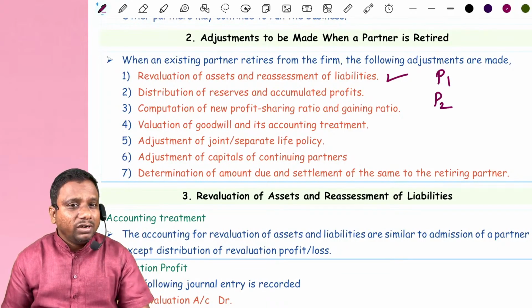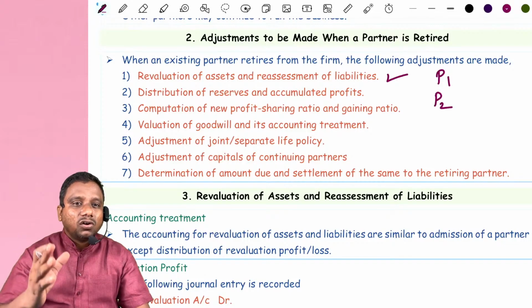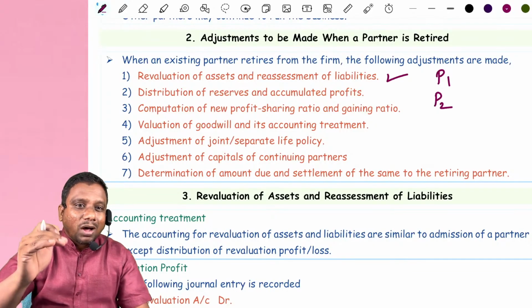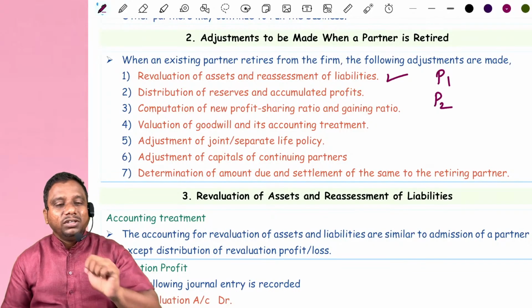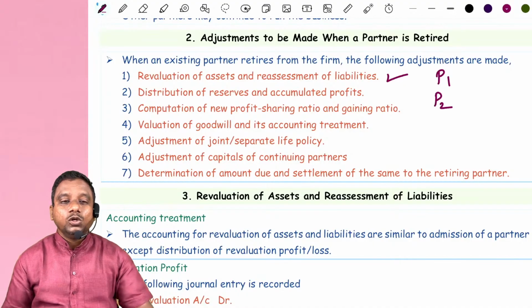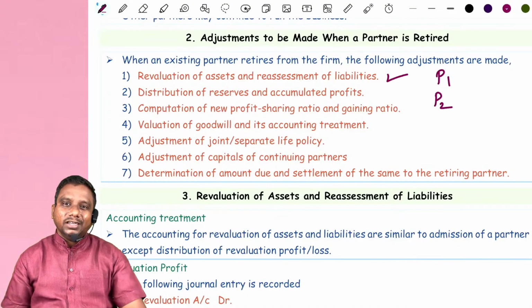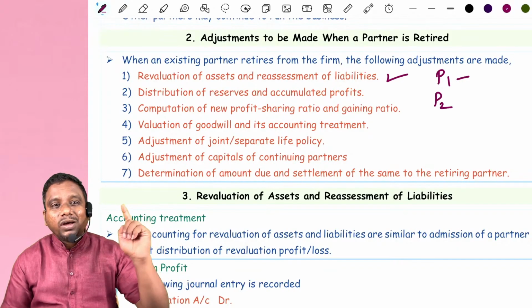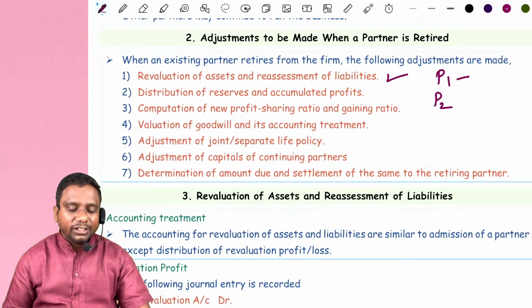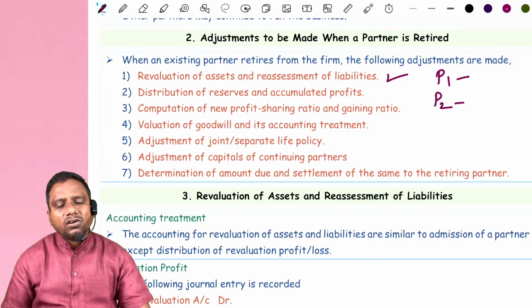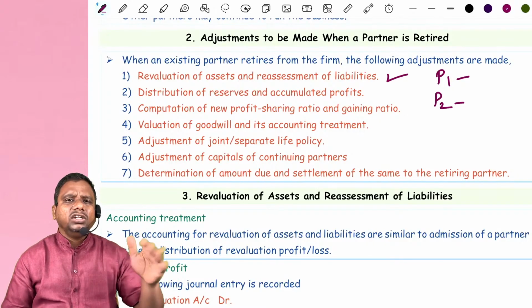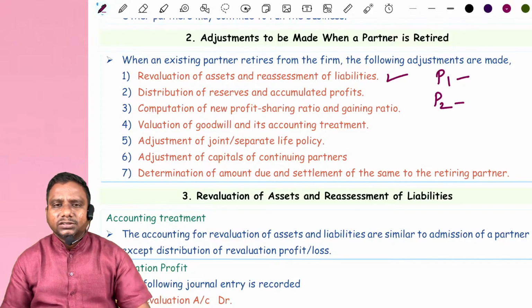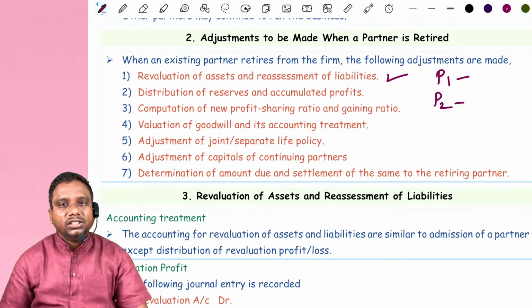In case of admission, in part 1 profit or loss was distributed to old partners in their old profit sharing ratio. In part 2, profit or loss was distributed to all partners including the new partner in their new profit sharing ratio. Here, first part profit is distributed to all partners including the retiring partner in their old profit sharing ratio. Part 2 profit or loss is distributed to continuing partners, meaning eliminate the retiring partner's share, in their new profit sharing ratio. This is the only difference.